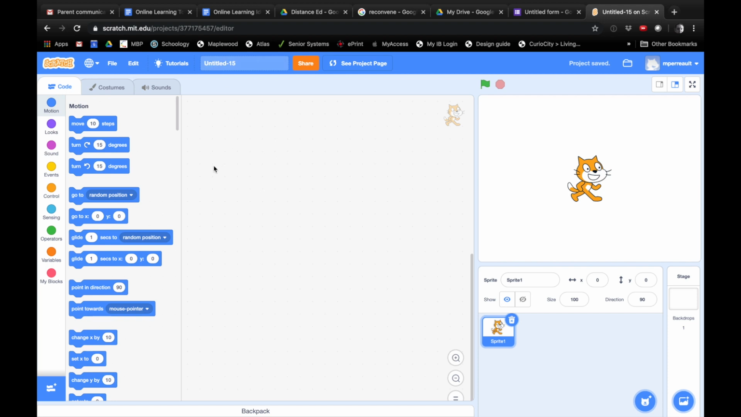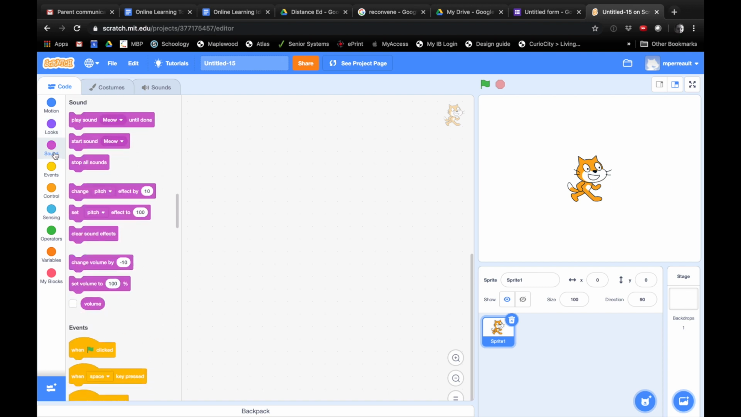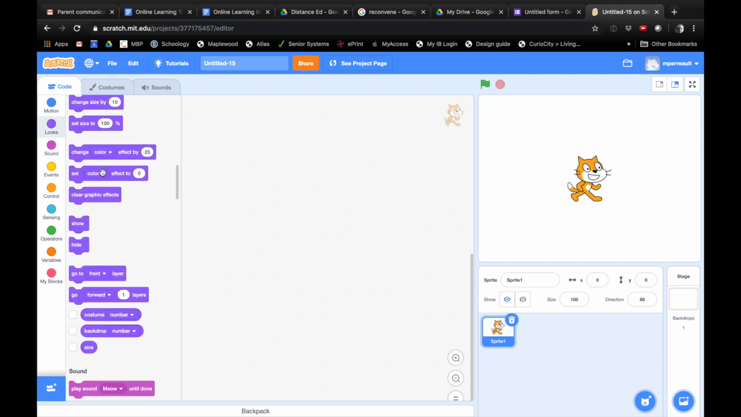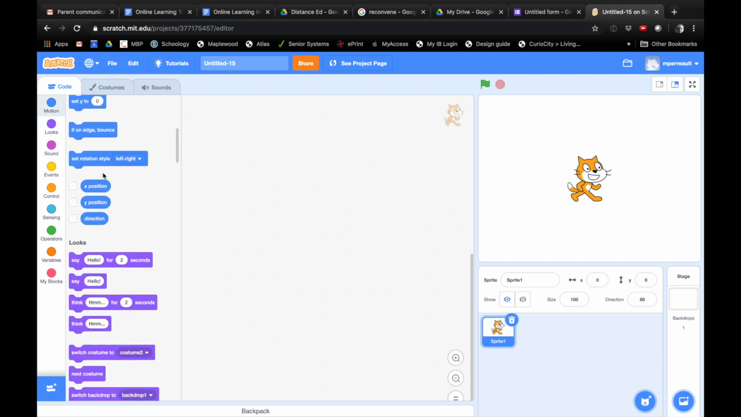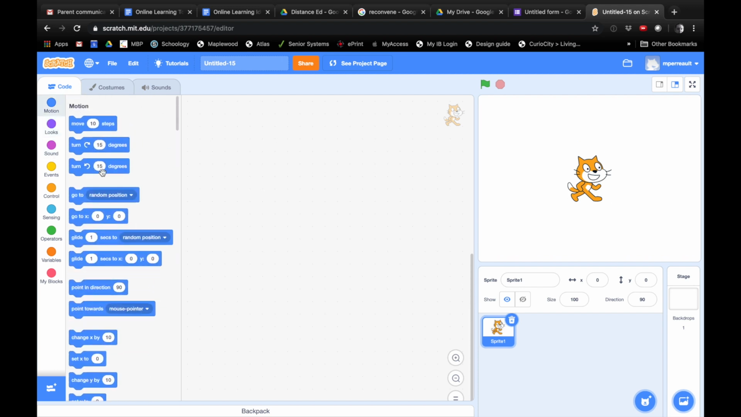All right, so we see a couple of things. On the far left, we see a bunch of words. What do they say? Motion, looks, sound, events, control. Those are all different types of programming blocks that we're gonna try using later on. When we click on those, it changes. We can also scroll up and down, and it shows us all the different types of blocks.